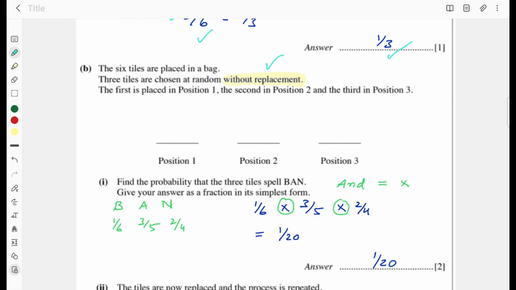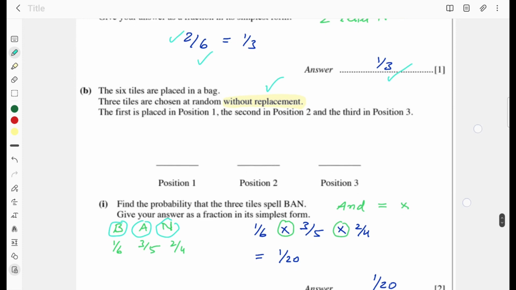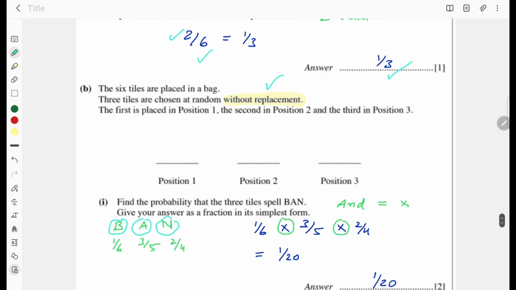So this means my first tile is B, second is A, and the third is N, and it is without replacement. So first you have to see how many B's you have. You have only one B. So probability of getting B is 1, since 1 is the favorable event, only one B is there. And the total is 6, there are 6 tiles, so 1 over 6 for B. And there are 3 tiles on which A is written. So probability of getting A is 3 over 5. Why 5? Because 1 is less. You have already drawn B, so your total is now 5.